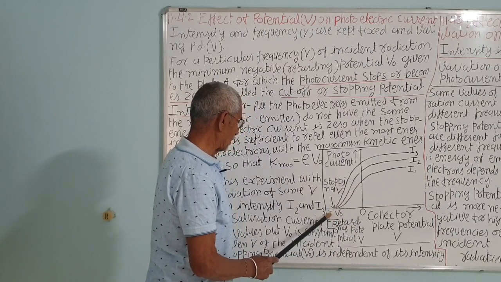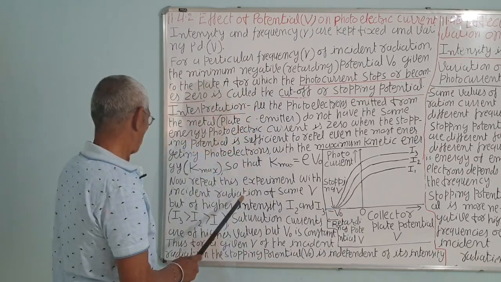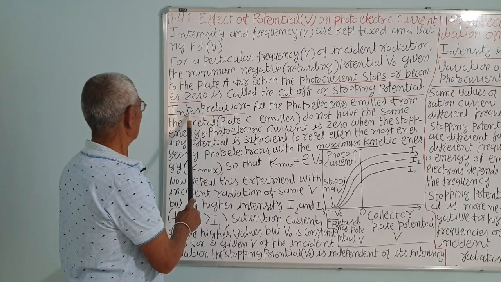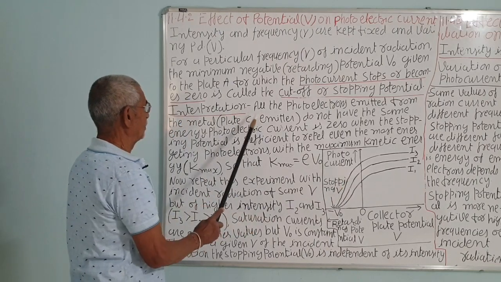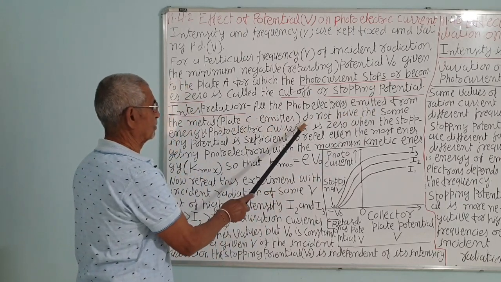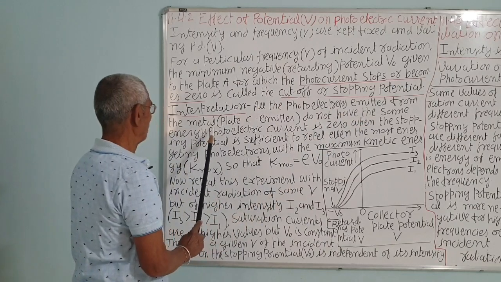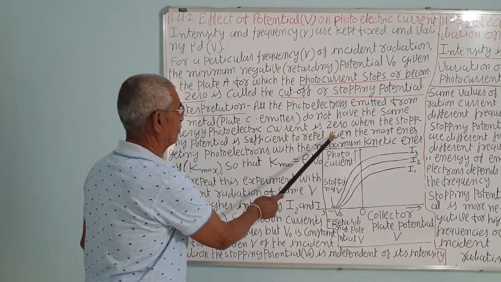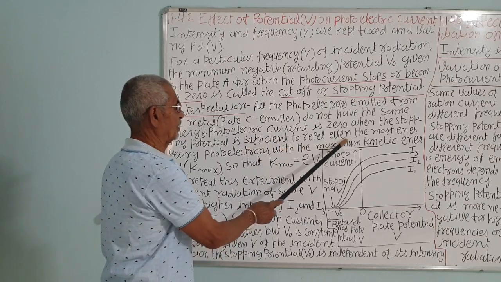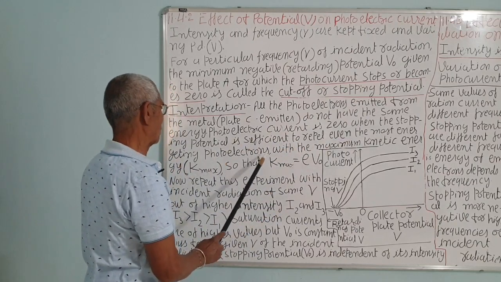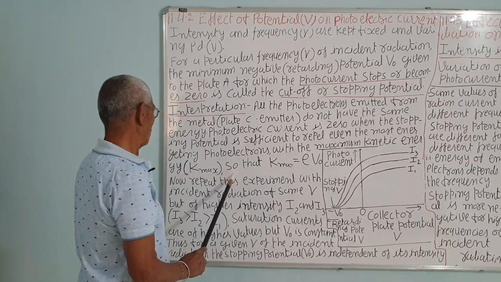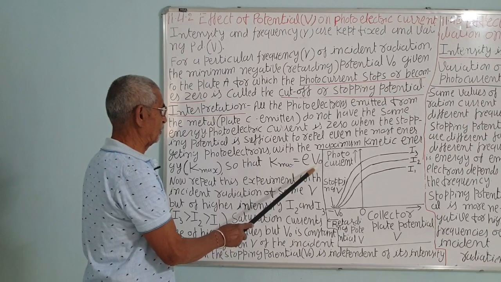At this potential, the current is 0. Let us see again the interpretation of this graph. All the photoelectrons emitted from the metal plate C, the emitter, do not have the same energy. Photoelectric current is 0 when the stopping potential is sufficient to repel even the most energetic photoelectrons with the maximum kinetic energy, say K maximum, so that K maximum is equal to eV0.